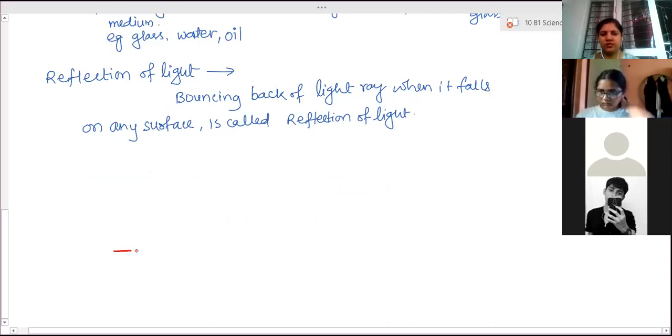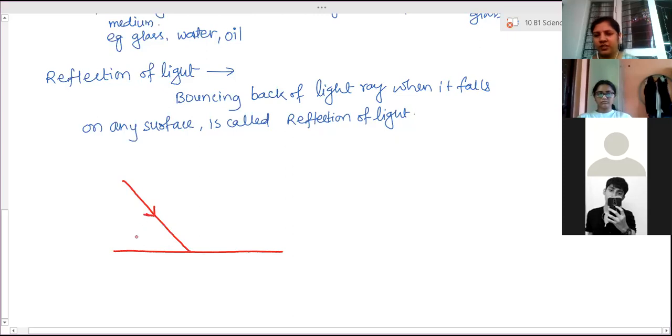If we see, this is the surface on which the light falls like this. Any light ray falls this way. The incoming path, the arrow shows the path of the light. And for all ray diagrams, whenever we are showing, we have to show this arrow. This is the light which falls on the surface, called the incident ray.